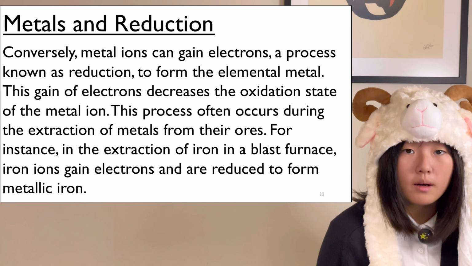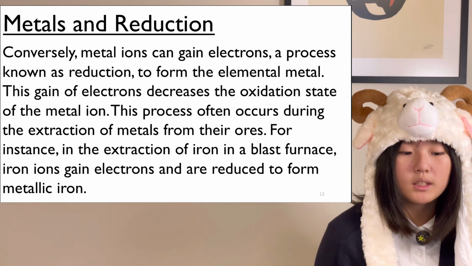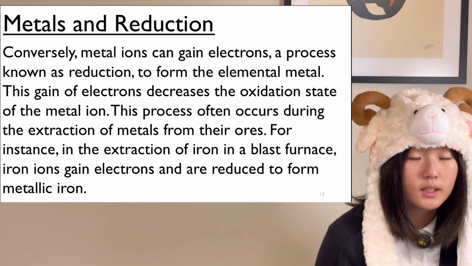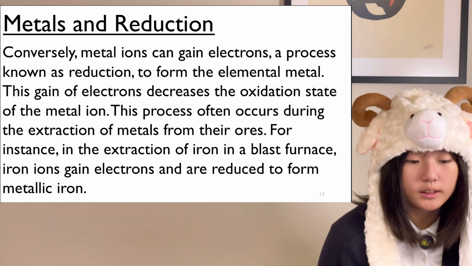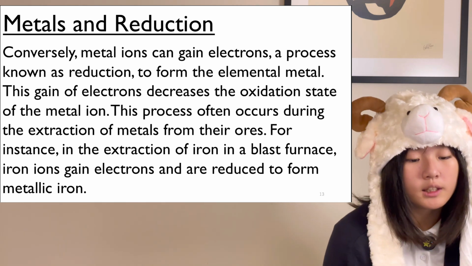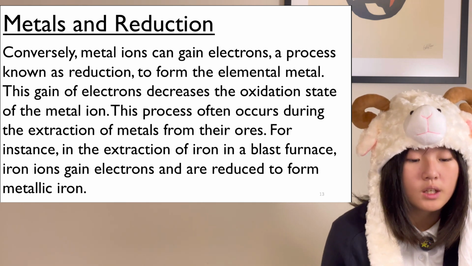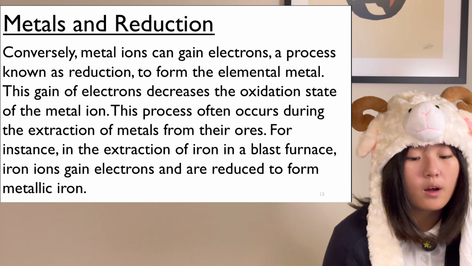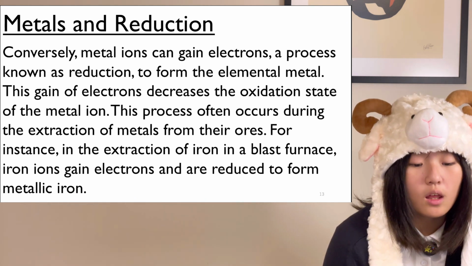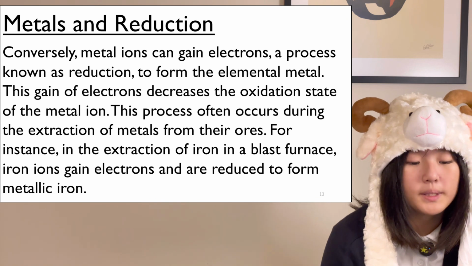Conversely, metal ions can gain electrons, a process known as reduction, to form the elemental metal. This gain of electrons decreases the oxidation state of the metal ion. This process often occurs during the extraction of metal from their ores. For instance, in the extraction of iron in a blast furnace, iron ions gain electrons and are reduced to form metallic iron.